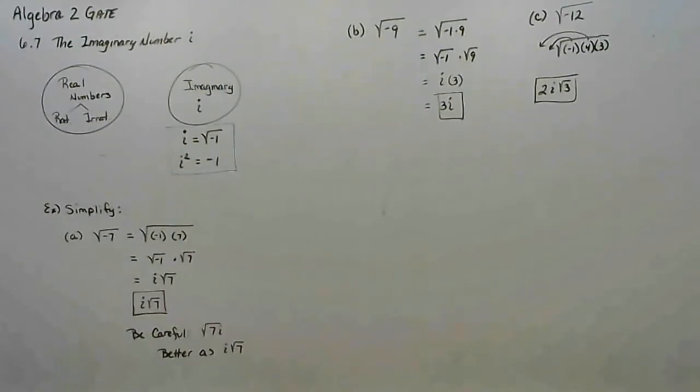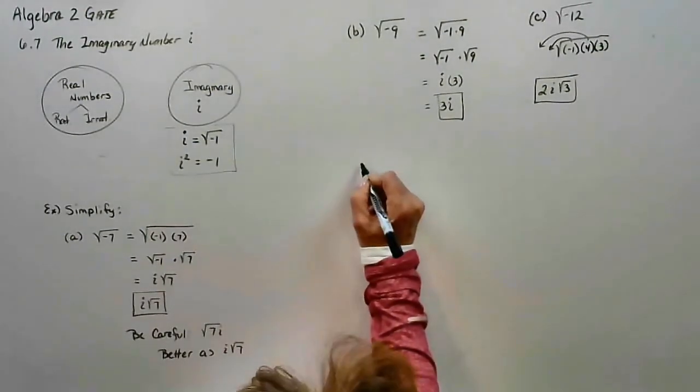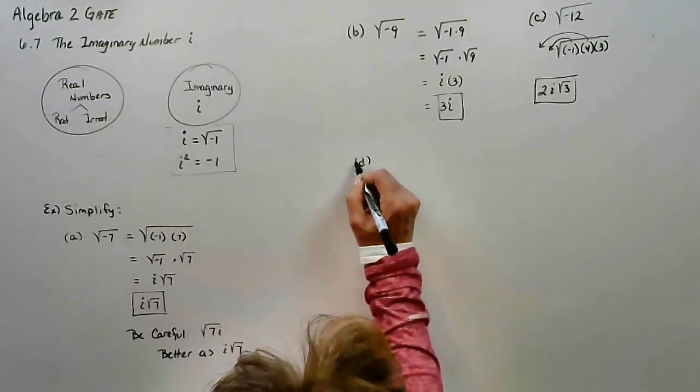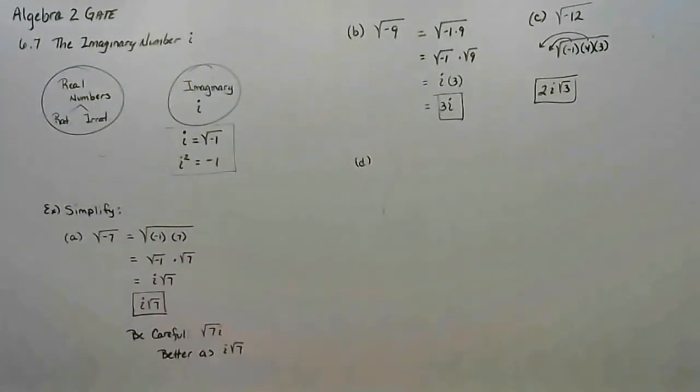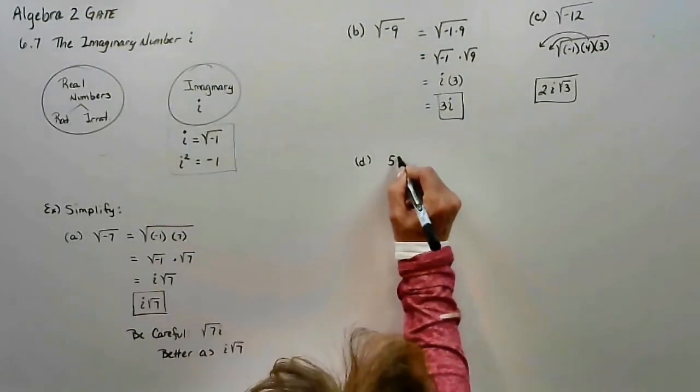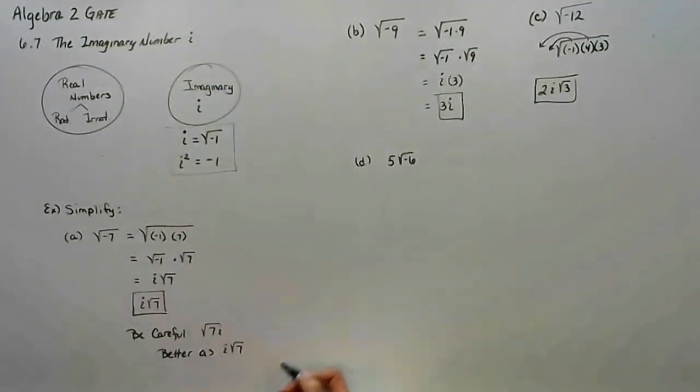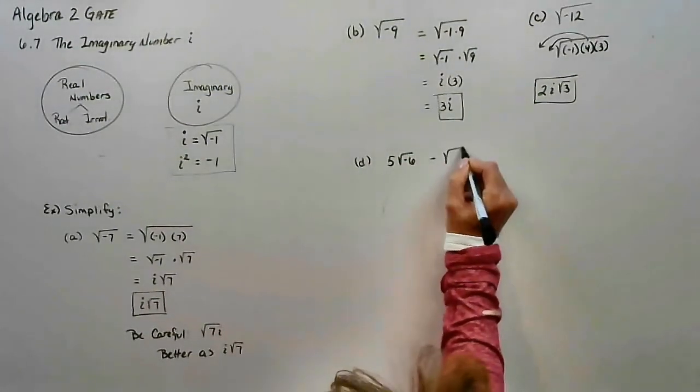Now let's take a look at some adding, some subtracting, some multiplying. All right. Well, if we are adding, for example, let's say I have you add maybe something like 5 square roots of negative 6 minus the square root of negative 24.